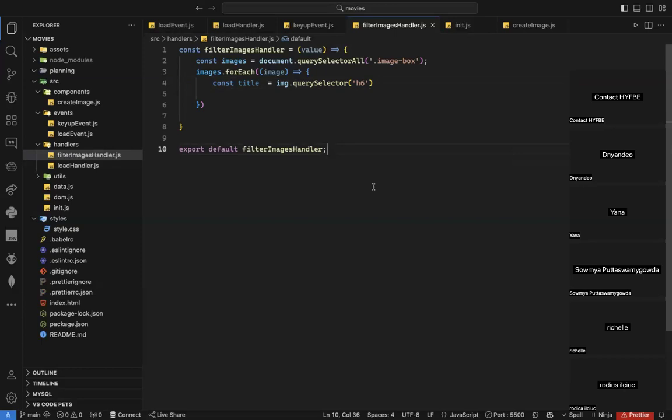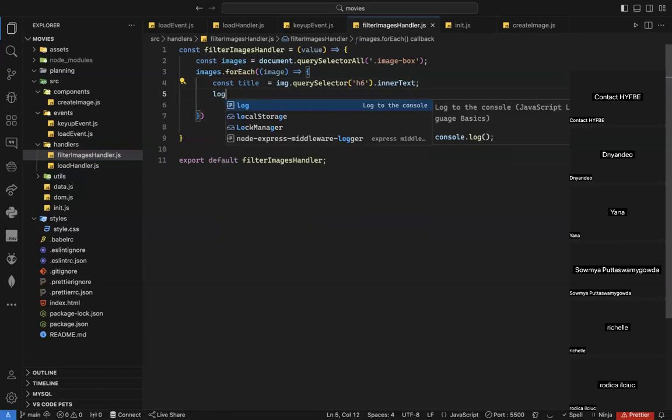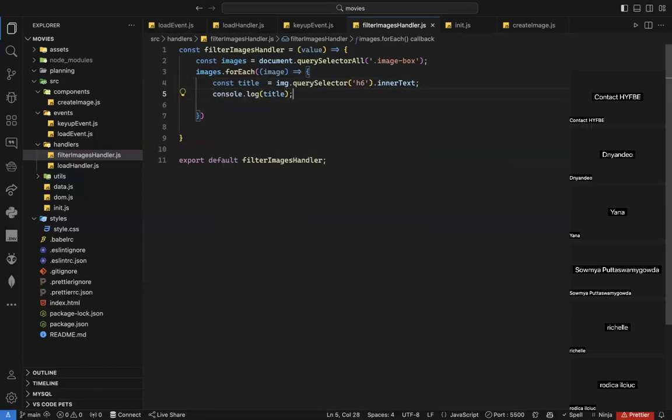Guys, query selector, we can use it in many different ways. We can use it to select a class, and I need to say dot and the name of the class, or I can use it to select an ID. It must be hash and the name of the ID. Or I can use it to select a DOM element like tags. Here the tag is H6 because my title is H6. And now what do I want from H6? I want inner text. Voila.